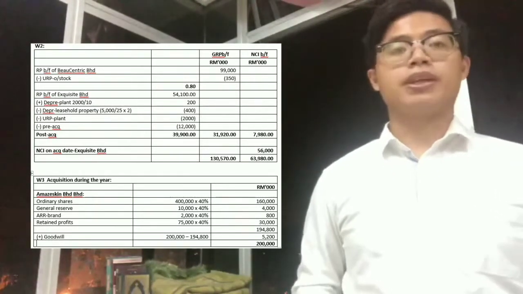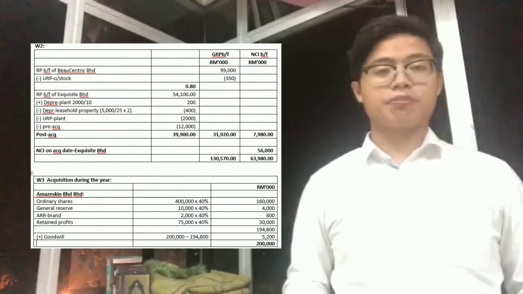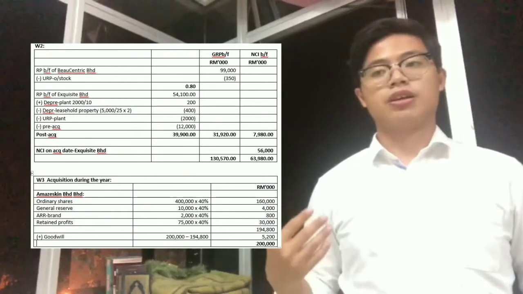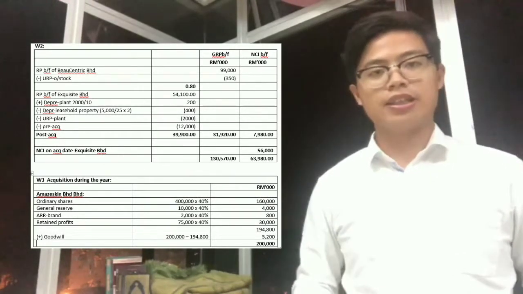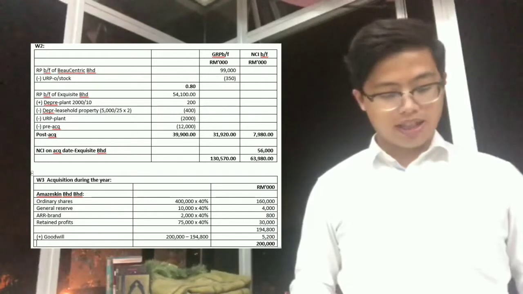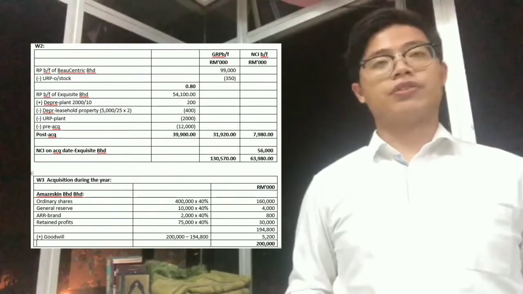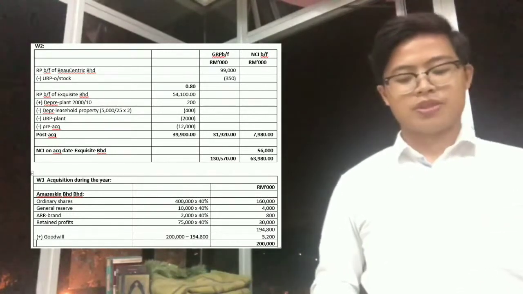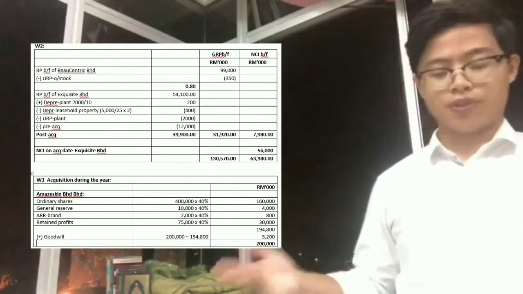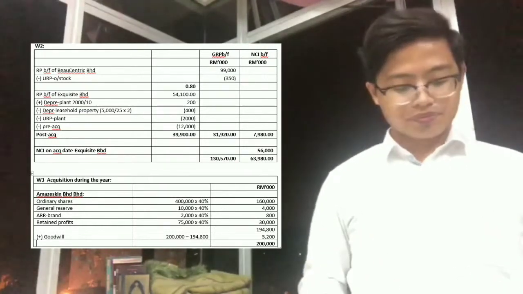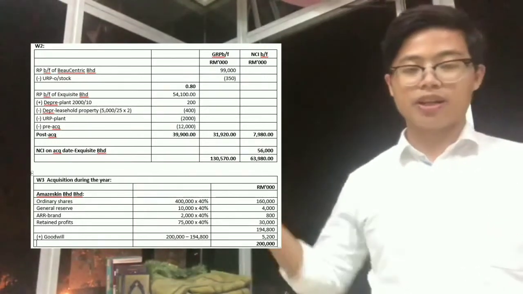And then also, because Biocentric Berhad has also acquired another company called Skin Sdn Berhad during the year, you will have to record acquisition for the year. So acquisition for the year for non-controlling interest can be found in working 3. This is the working 3 schedule.